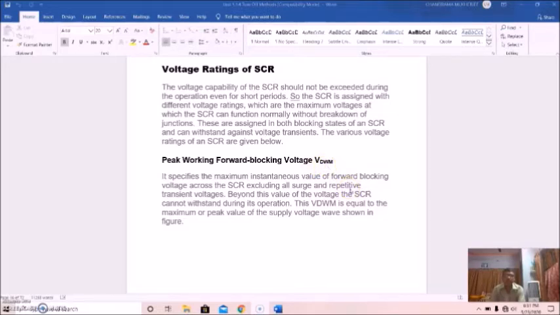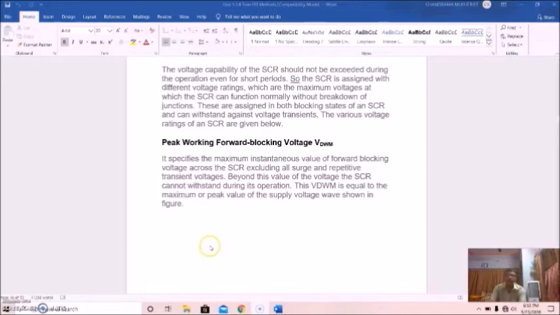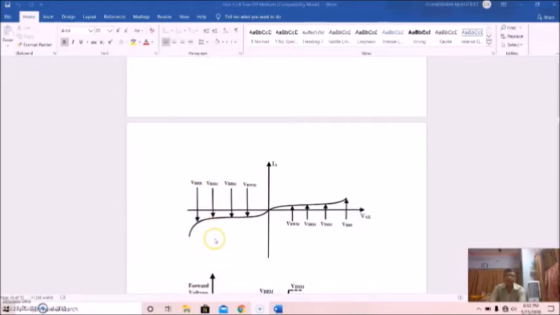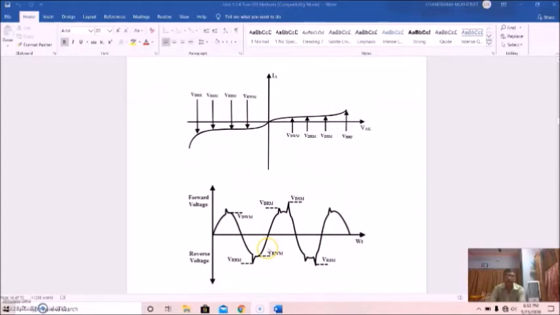It is the maximum instantaneous value of forward blocking voltage across the SCR, excluding all surge and repetitive transient voltages. Beyond this value of voltage, the SCR cannot withstand during its operation. This VDWM is equal to the maximum or peak value of the supply voltage waveform that is shown here. Here you see this is the supply voltage, this is the peak.